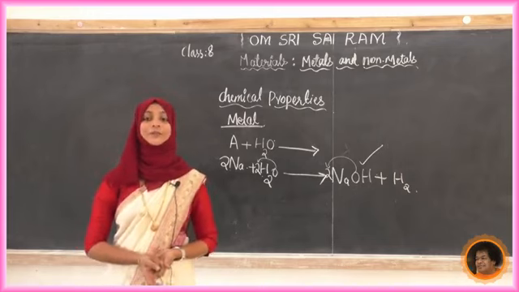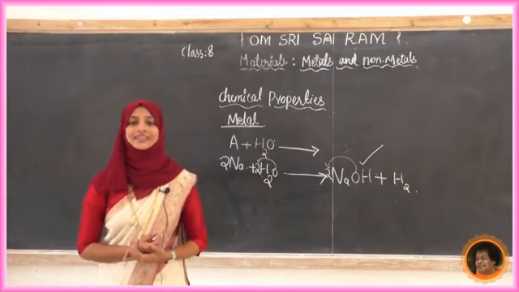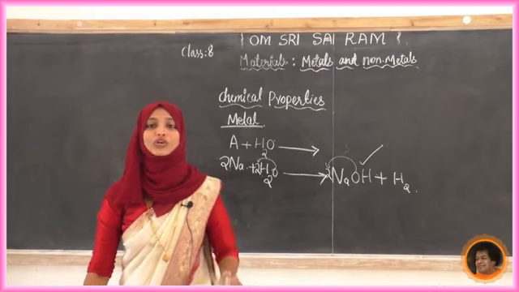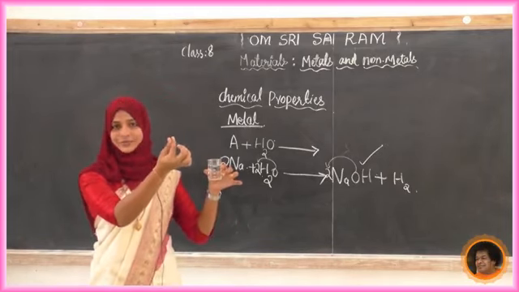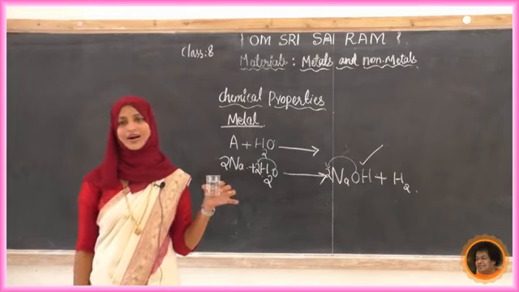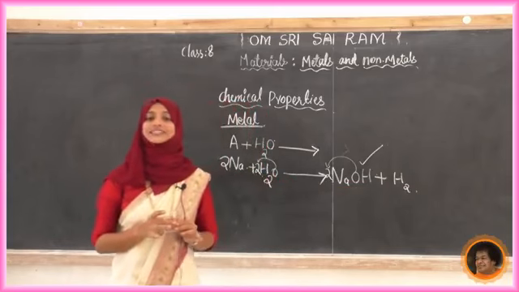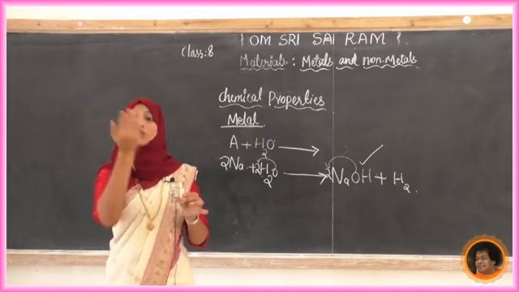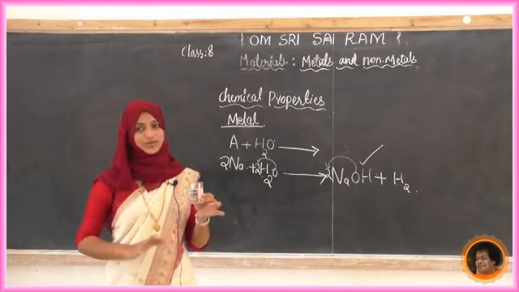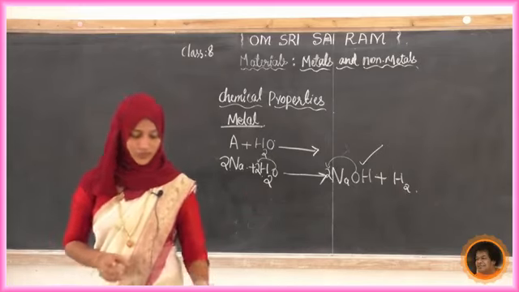and it formed a new product that is called sodium hydroxide. Now where is that sodium hydroxide in our beaker? We can see it in our beaker. If you touch that sodium hydroxide, it is very slippery. So we come to know that this is sodium hydroxide. Then where is the hydrogen gas? When it was reacting, we got some fumes, right? That is the hydrogen gas liberated. So that is about the reaction with sodium.